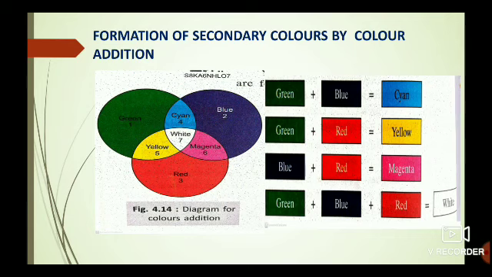From the given figure, we get the following color combinations. Green color and red color, we get yellow color. Blue color and red color, we get magenta color. Green color, blue color and red color, we get white color.